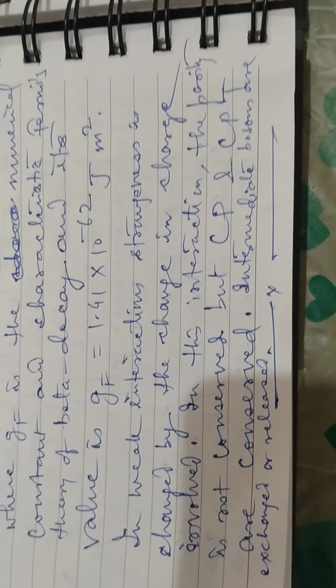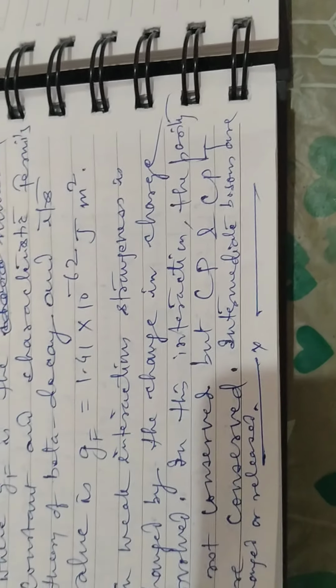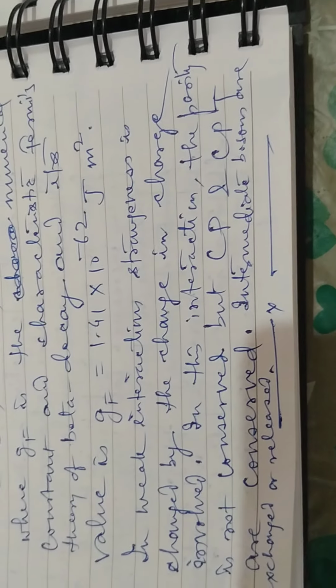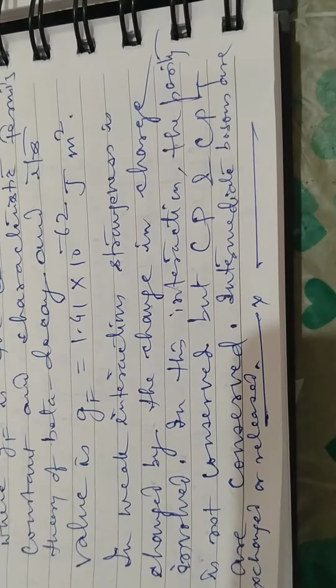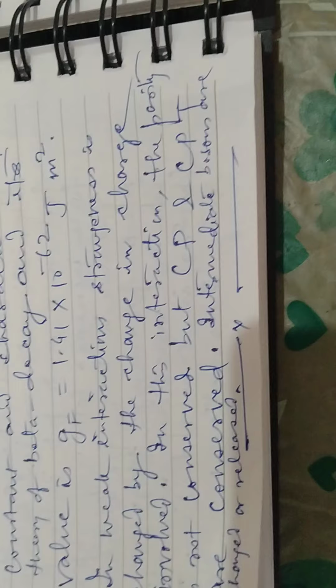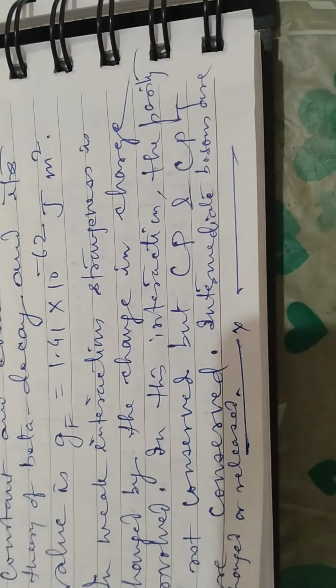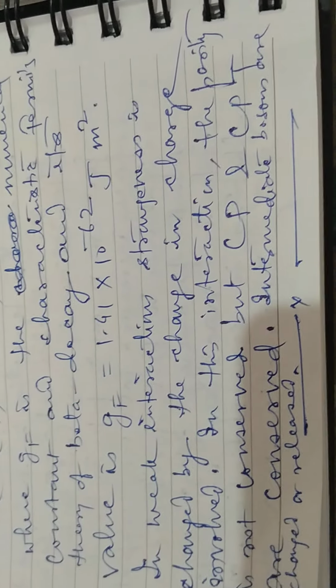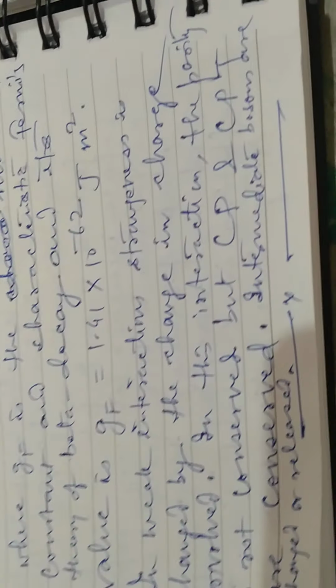In weak interactions, strangeness is changed by the change in charge involved. Suppose that two fermions are involved. Two fermions involved means half and half, so an integral multiple of the charge will be changed. In this interaction, the parity is not conserved, but CP and CPT are conserved. CPT is charge conjugation, parity, and time reversal. So here the parity is not conserved, but CP and CPT are conserved. Intermediate bosons are exchanged or released.